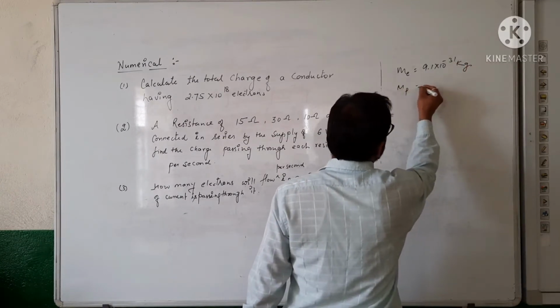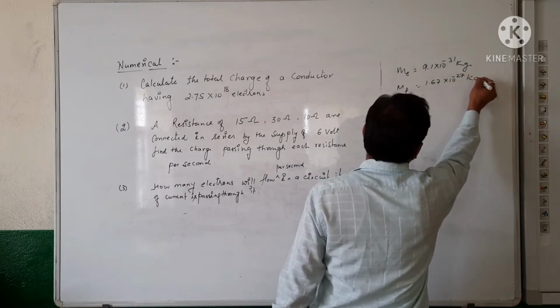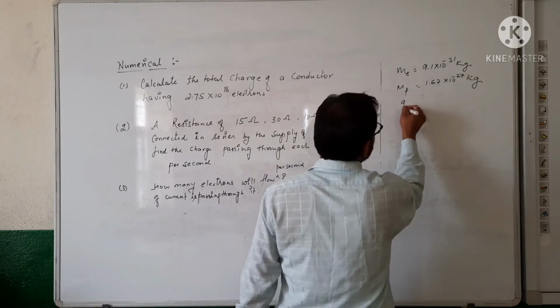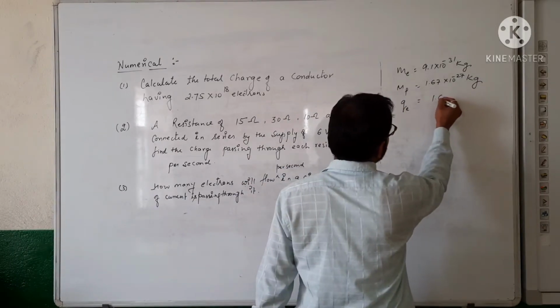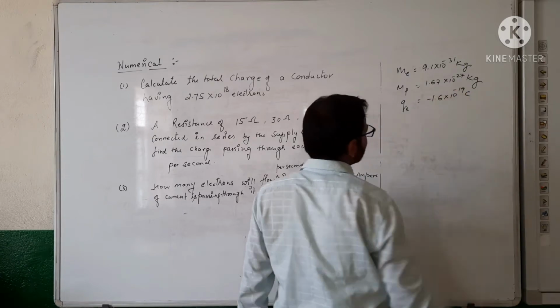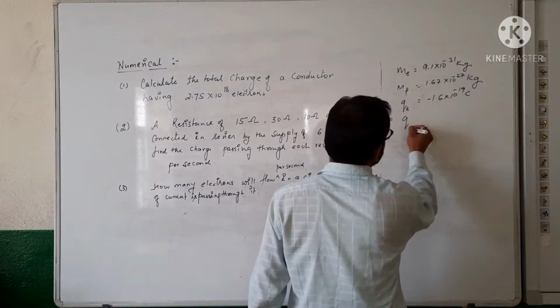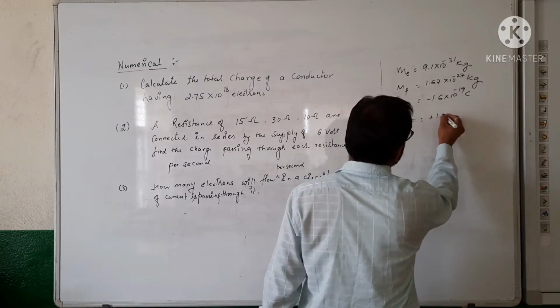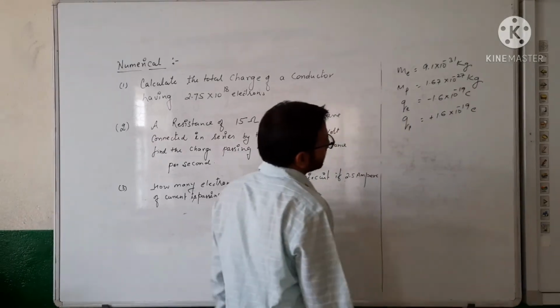The mass of the proton is 1.67 into 10 raised to the power minus 27 kg. The charge on the electron, if you represent it by Qe, is 1.6 into 10 raised to the power minus 19 coulomb, but if you represent the sign, you can use a negative symbol. The charge on the proton is 1.6 into 10 raised to the power minus 19 coulomb.